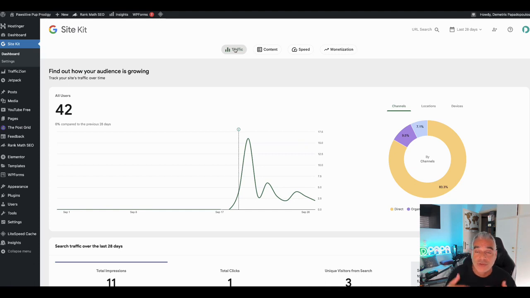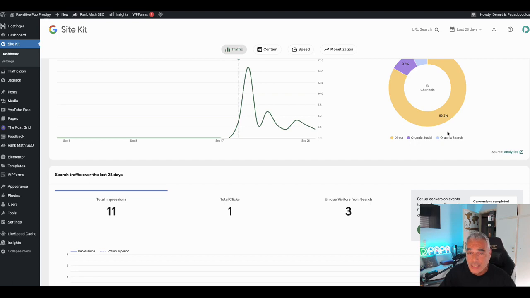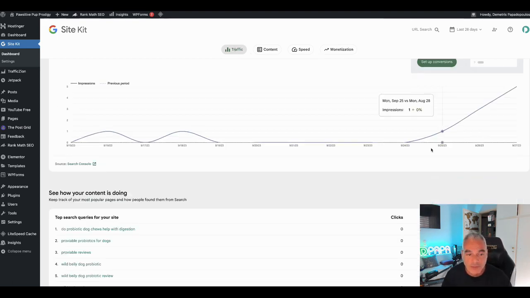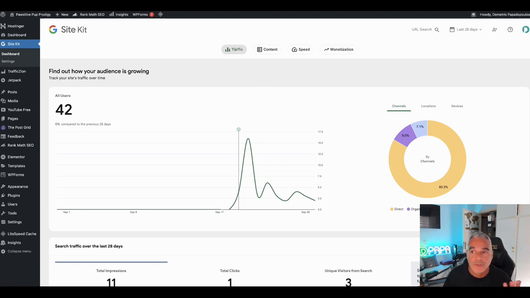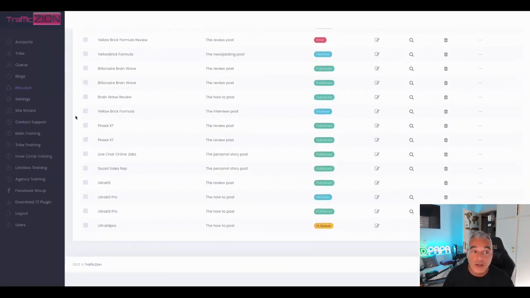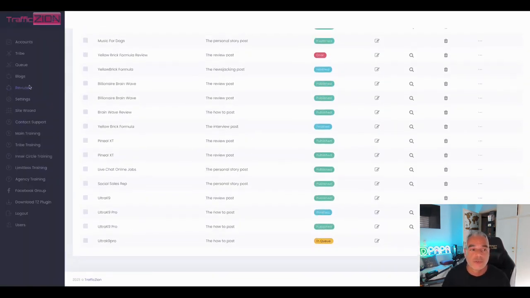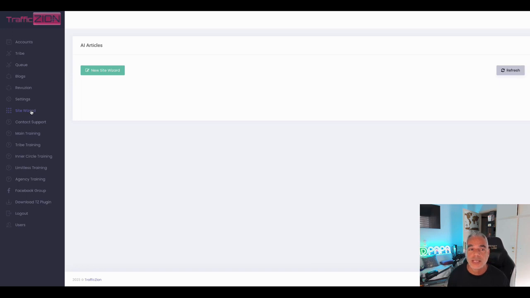But the content is there. I'm being ranked, I'm being indexed, I'm not being slapped. You're being SEO ranked as well for specific keywords. So you're good to go with our software and everything that we have. So these are the new features that we've added: TrafficZion, and also we've included a new upsell, which is the site wizard.